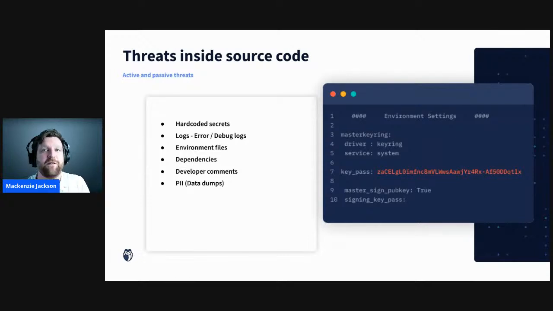In fact, as one of my favorite first steps, if I can get access to source code and I'm trying to run an exploit, is to look for developer comments that say, delete in prod. Because they often are not deleted in prod or are within the Git history. And then I can often find a secret or some information about the file structure or endpoints or business logic that exposes itself in code. So we have to be careful about our developer comments and what we're actually putting in there.